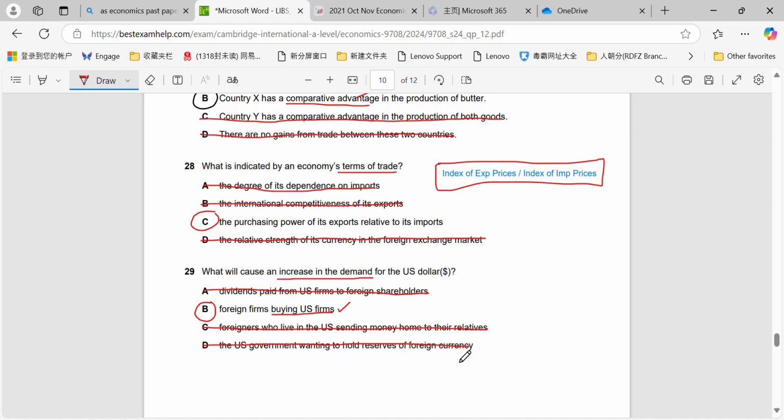Foreign firms who are buying US firms is the most obvious increase in demand, because obviously what that means is that they would have to obtain US dollars in order to buy those US firms. And dividends paid from US firms to foreign shareholders, they could be paid in US dollars to those shareholders anyway, which would not necessarily increase the demand for those US dollars.